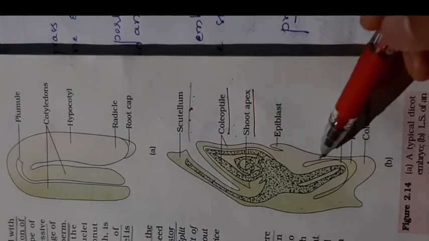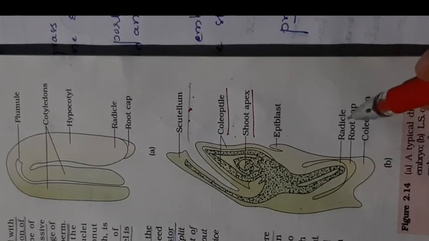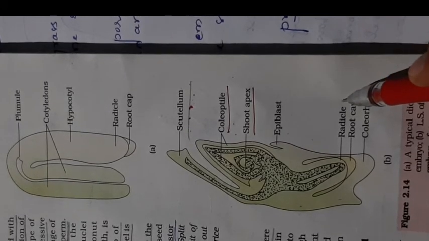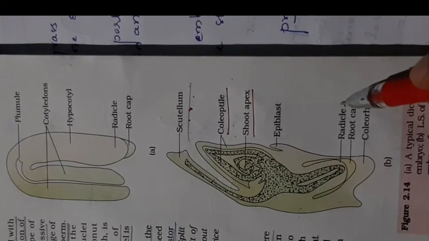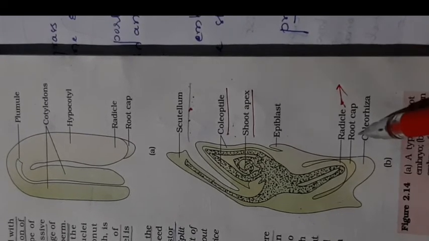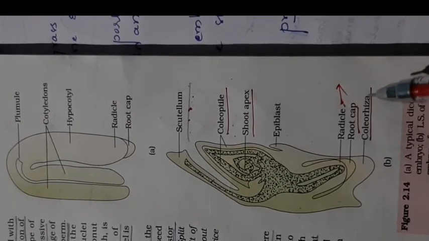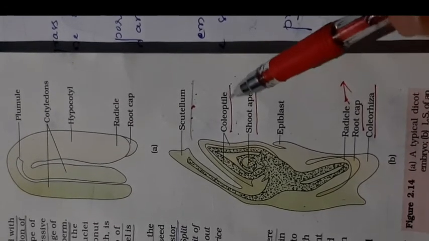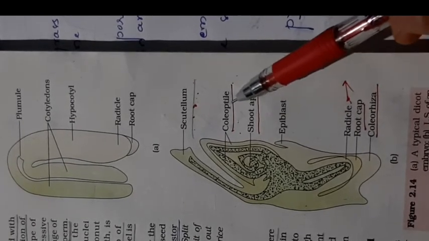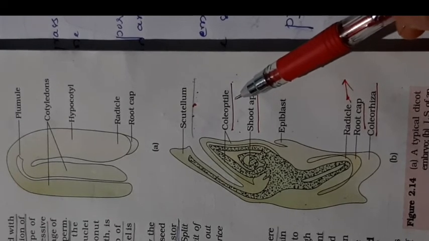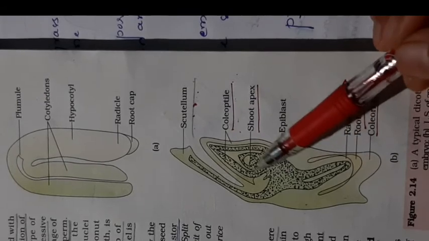The lower portion which develops into a root is called the radicle, covered with a root cap or coleorhiza. The coleoptile is an undifferentiated, thin layer. This type of distinguished layer you can see mostly in monocots.